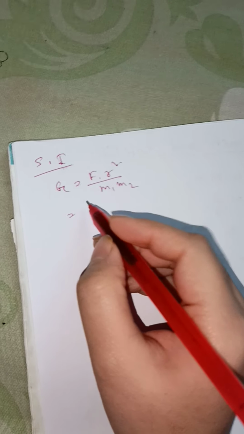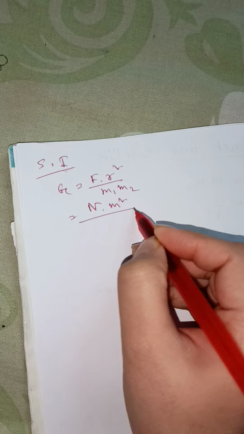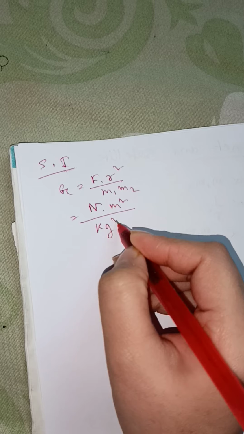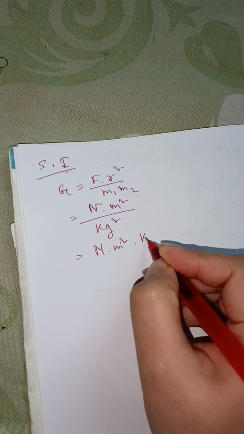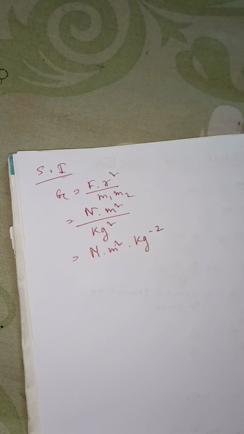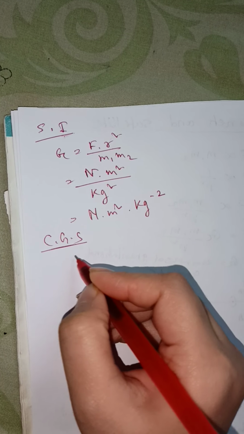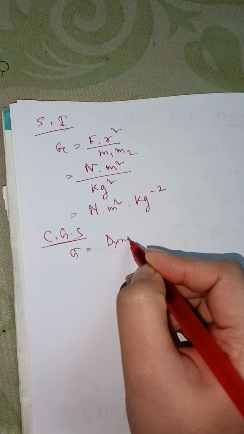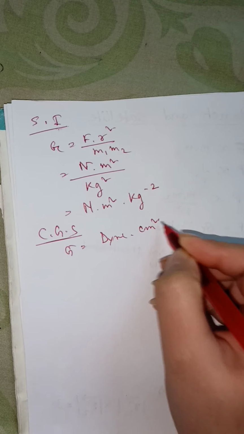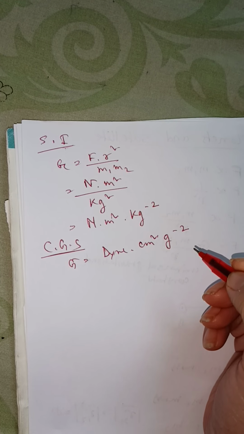So we know that the SI unit of force is Newton, and this one is meter square, and kg square. So the unit will be Newton meter to the power 2 into kg to the power minus 2. And in CGS we can write G equals dyne into centimeter square into gram to the power minus 2.